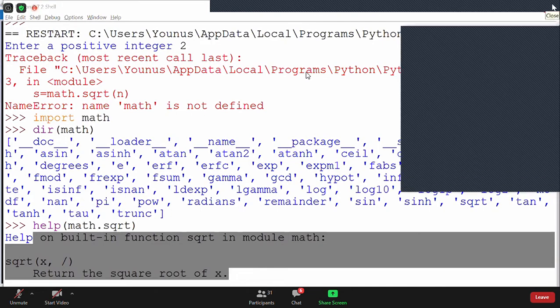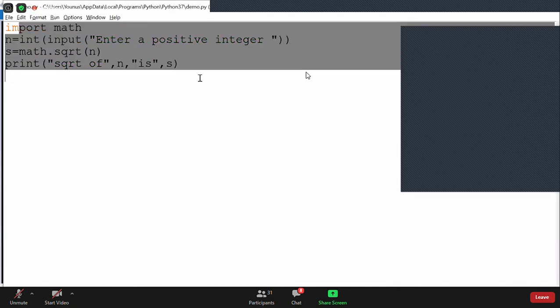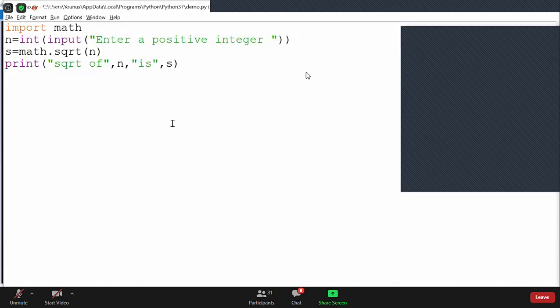And others as well? Please let me wait here and check whether this program is clear for all of us before running. Is the first line clear? Why are we importing math? Because it's not a built-in module, so you have to import the math module. It's very easy, right? If you are a Java programmer, you do the same way. In C also you included hash include math. You did this many times in programming languages. So same here, you have to import math.